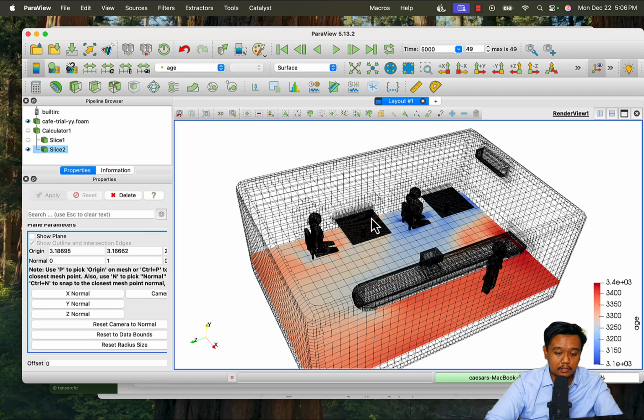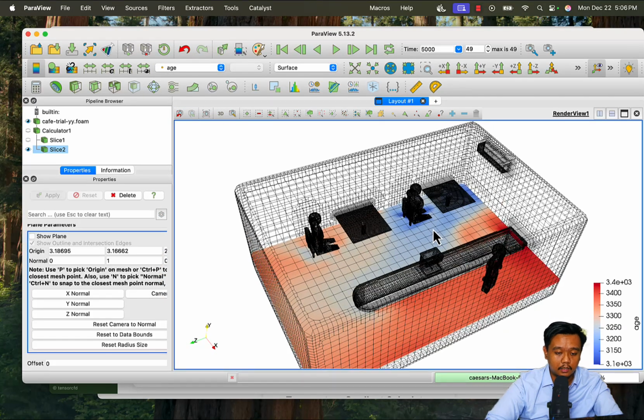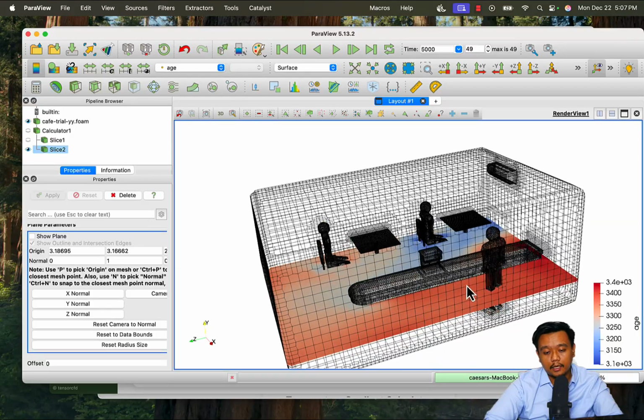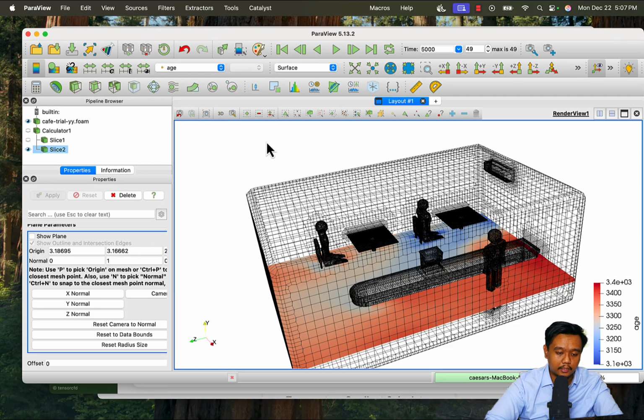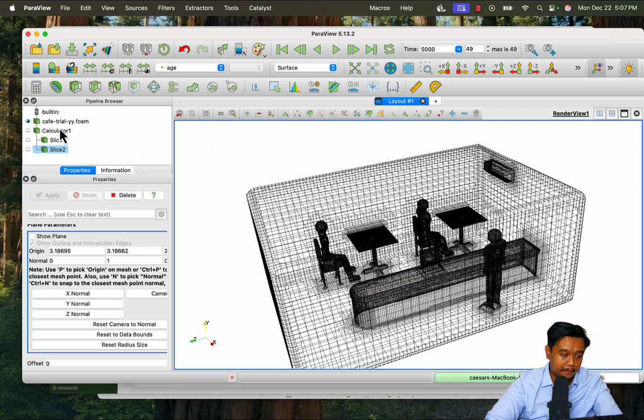And for the age of air, here we can see the blue is indicating the fresh air, and red indicates air that has already been in this room for a while. And yeah, you can explore other values, creating streamlines, or maybe plot some specific values, or maybe plot the temperature of a body, let's say.